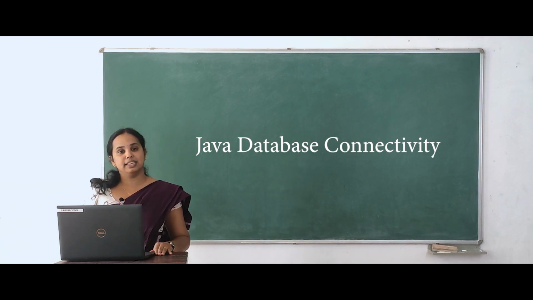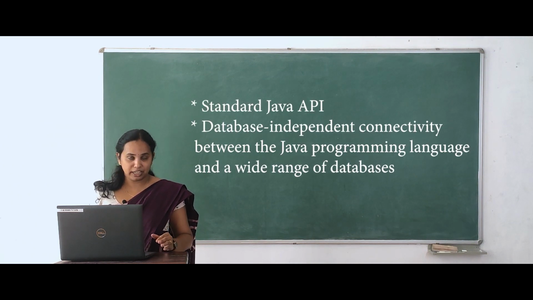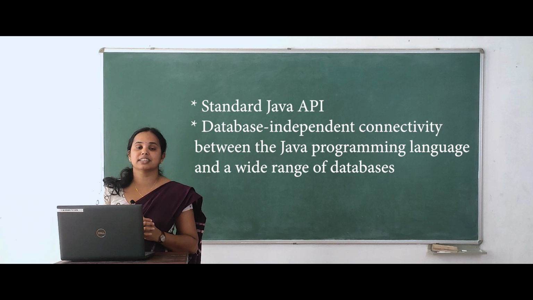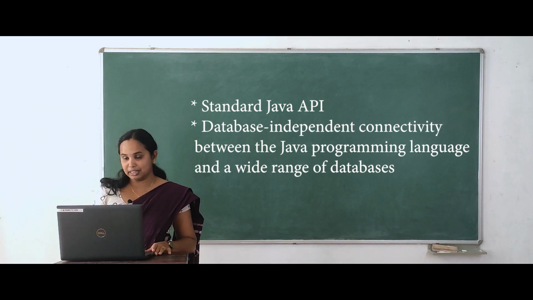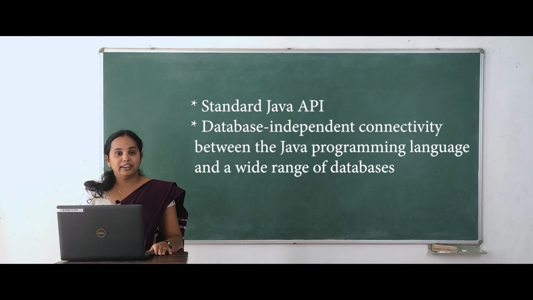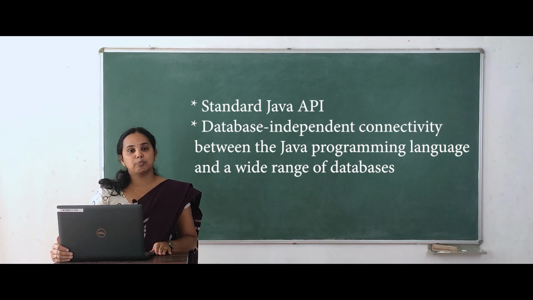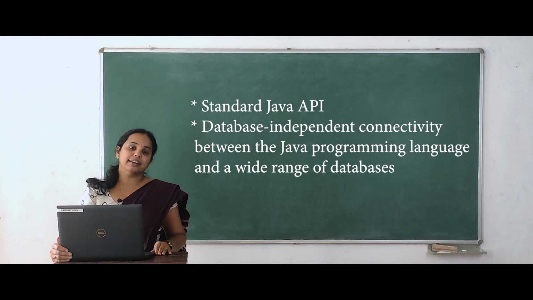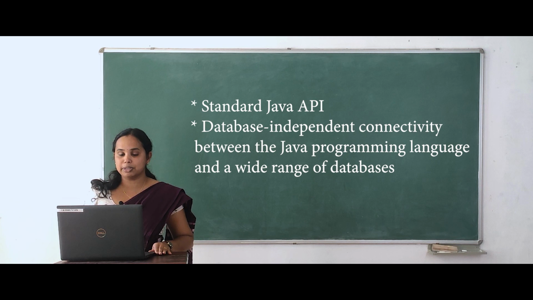Actually, JDBC is an API, that means application program interface. It provides all the features, classes and interfaces necessary to communicate with a database. So we can define JDBC as a standard API which provides a database independent connectivity between Java applications and database programs.